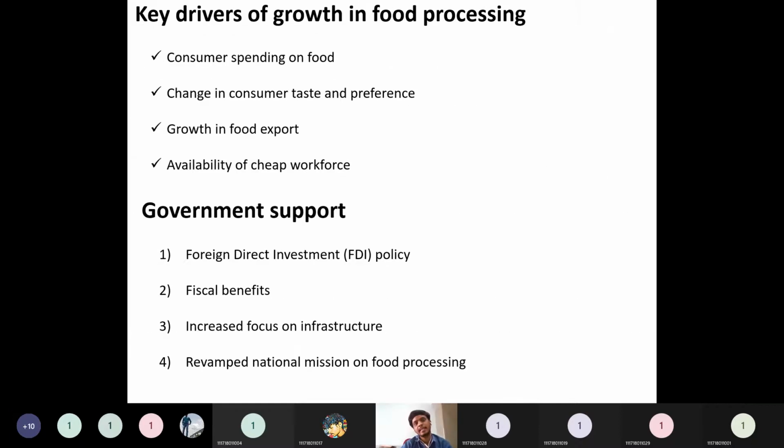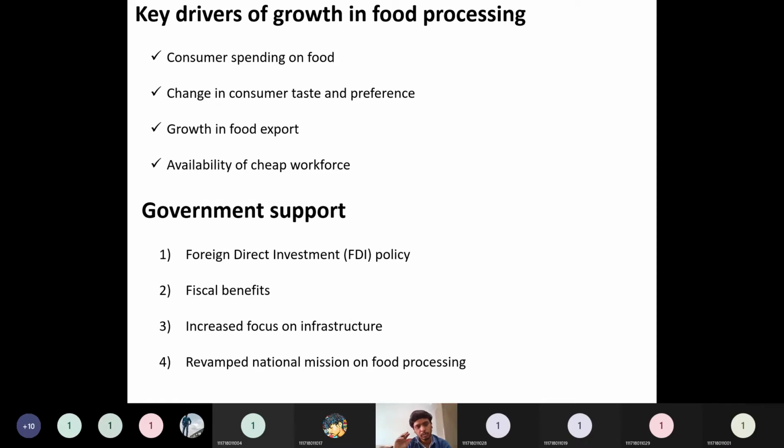Next, the key drivers of growth in the food processing industry. What is the motivation for developing this industry? First, consumer spending on food. Consumers nowadays want to spend more on processed foods. In a small family, where husband and wife are both working members, the taste and consumer behavior are changing, because they want instant food, like cup noodles or instant noodles, or oats that we dissolve in milk or hot water and consume.